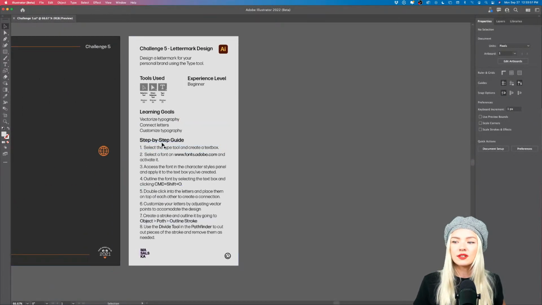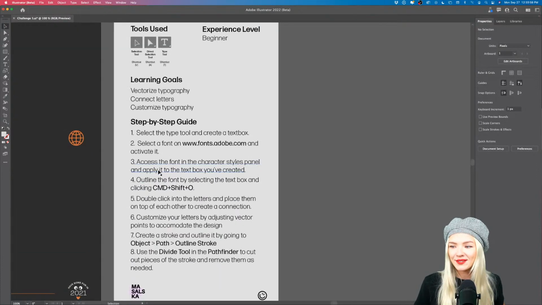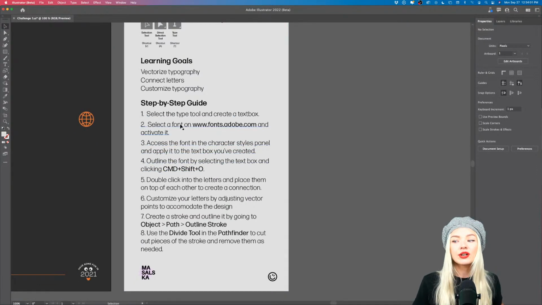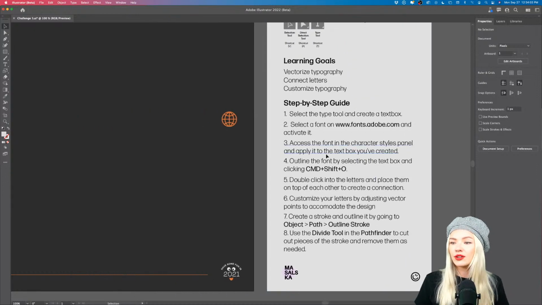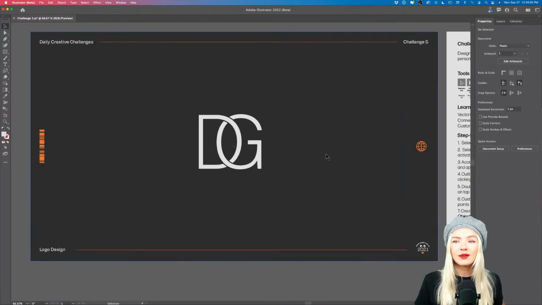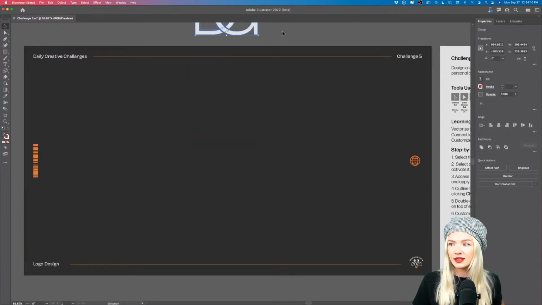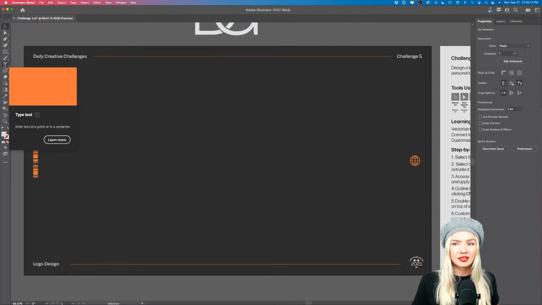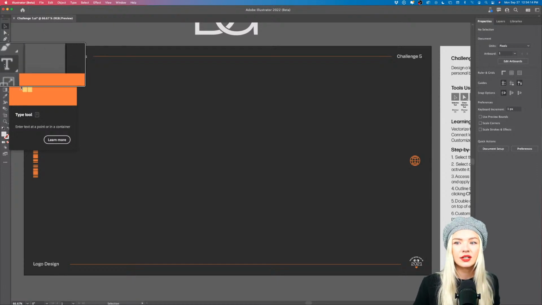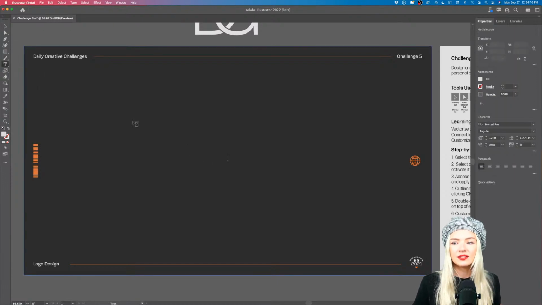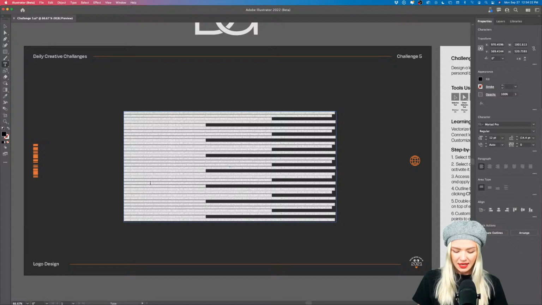We also have a step-by-step guide, so if you want to take a look at that, feel free. We're going to start with a font, so we're going to start by creating a text. Let me push this one aside, this one is already done. We are going to use the type tool right here. Click onto that, and then click and drag to create ourselves a text box. Now we are going to type our text.